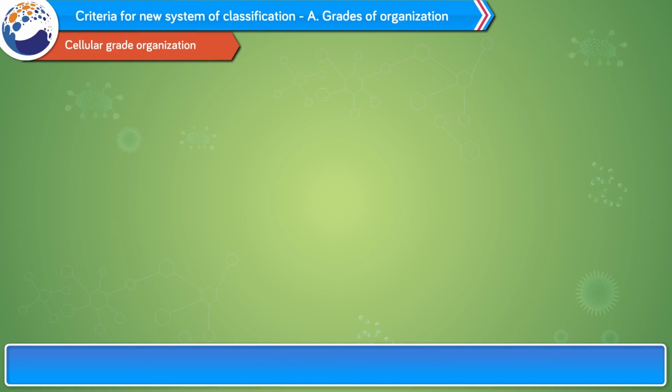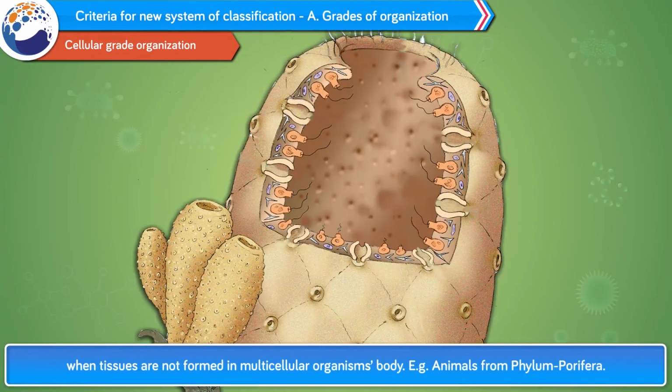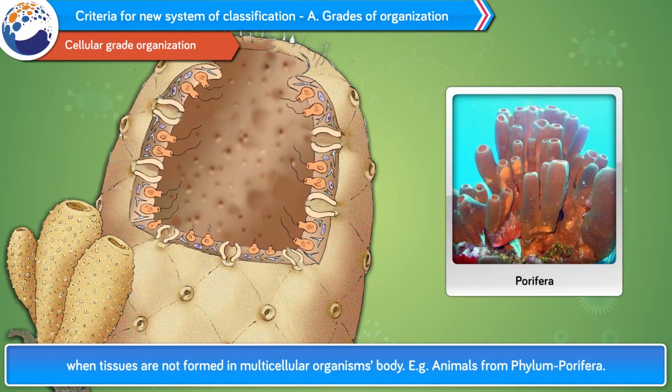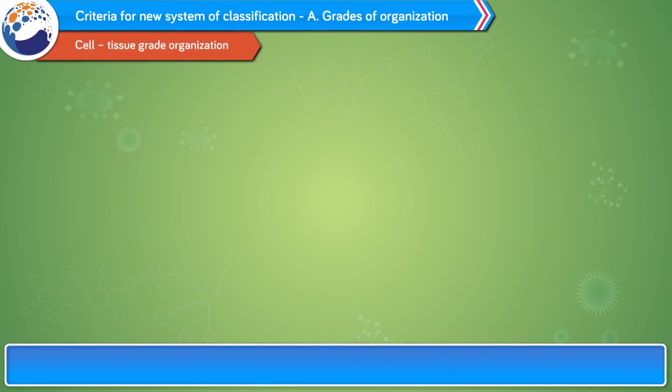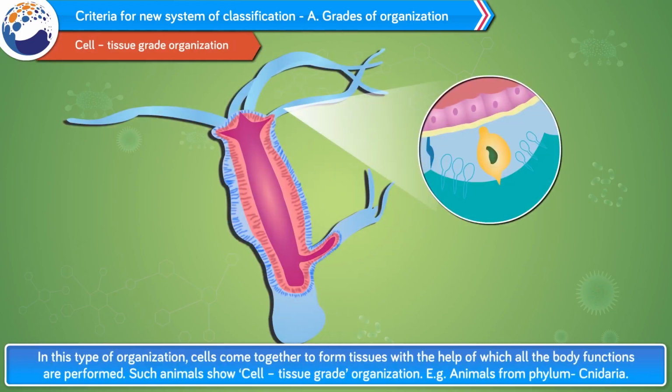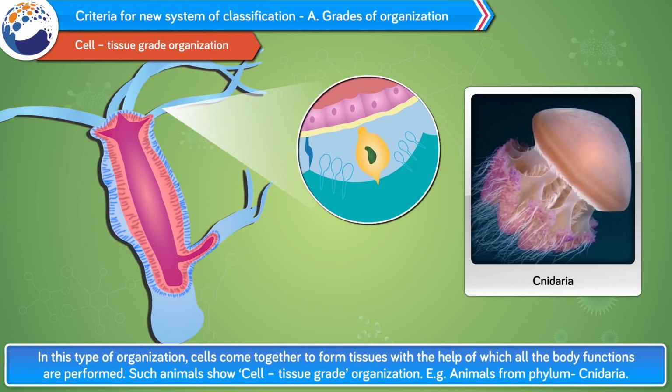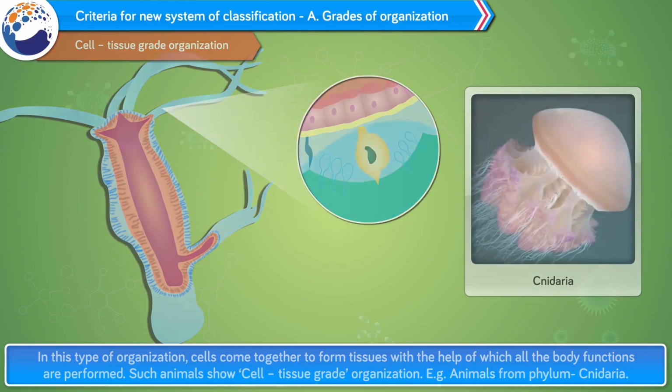Cellular grade organization. When tissues are not formed in a multicellular organism's body, for example animals from phylum Porifera. Cell tissue grade organization. In this type of organization, cells come together to form tissues with the help of which all the body functions are performed. Such animals show cell tissue grade organization. Example, animals from phylum Cnidaria.